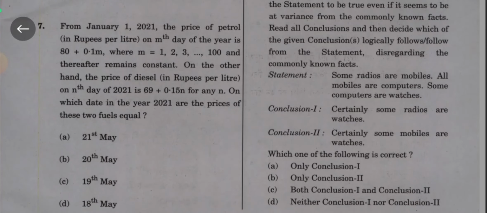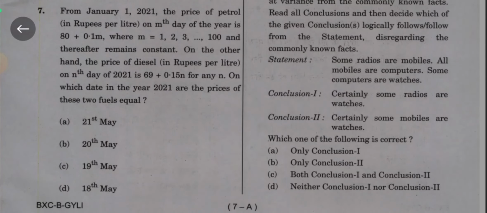On which date in the year 2021 are the prices of these two fuels equal? Option A 21st May, option B 20th May, option C 19th May, option D 18th May. Answer is option B, that is 20th May.